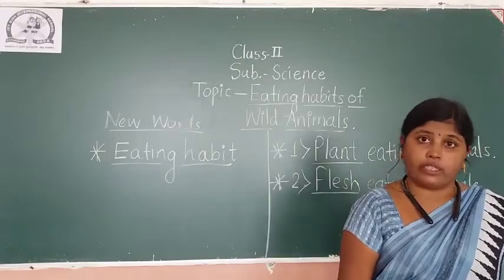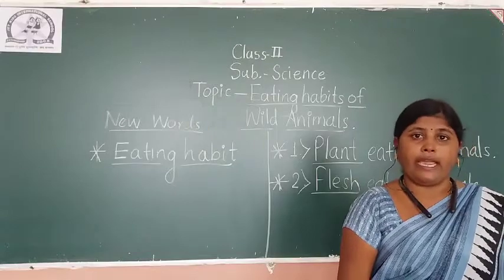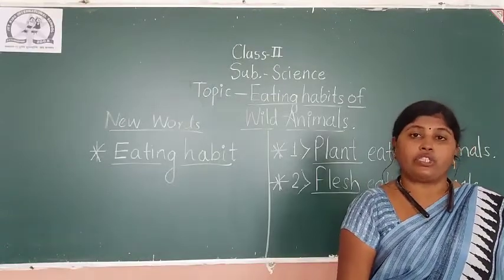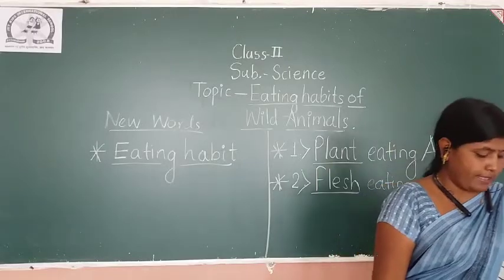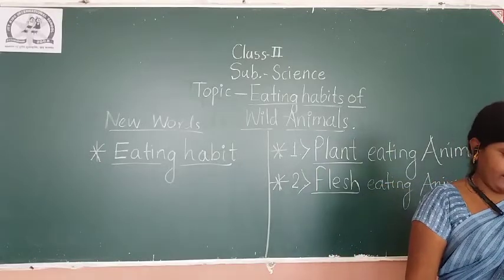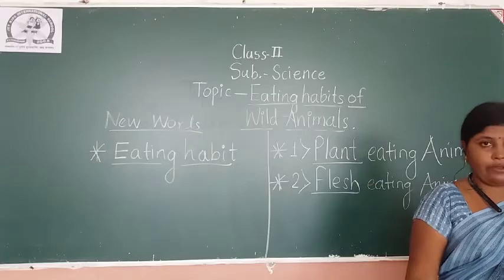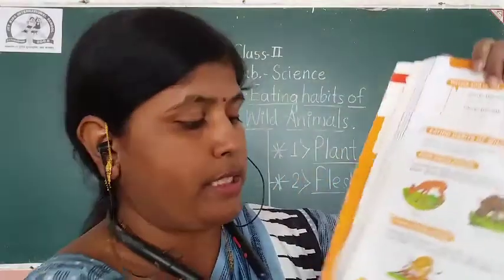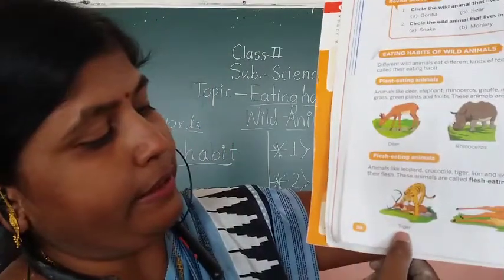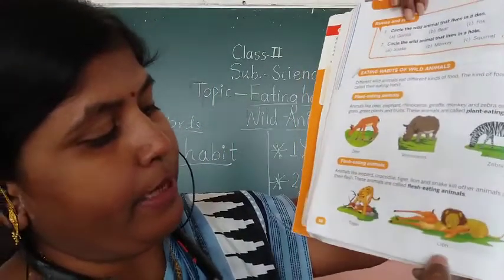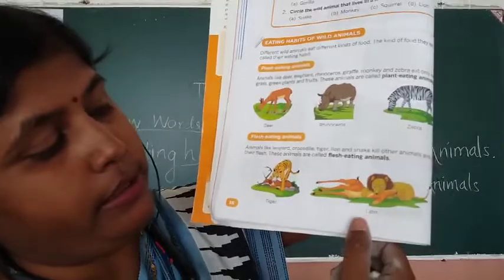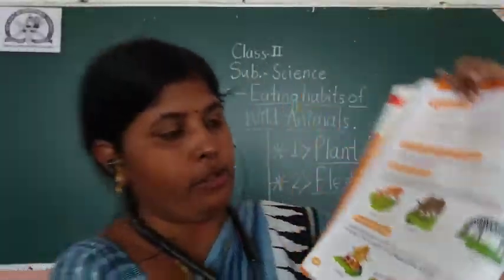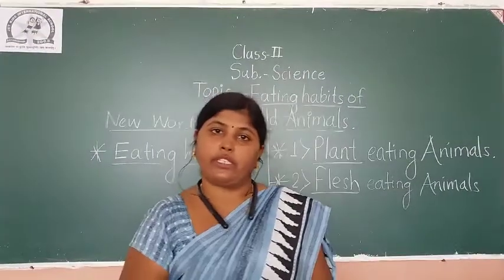The animals which kill the other animals and eat the flesh of those animals are called flesh-eating animals. For example, leopard, crocodile, tiger, lion and snake. They have given us 2 pictures. So you can understand by observing these 2 pictures. For example, the tiger killed the deer, and the lion also killed the deer and is eating the flesh of that animal. So in this way you have to observe the pictures given in your textbook.